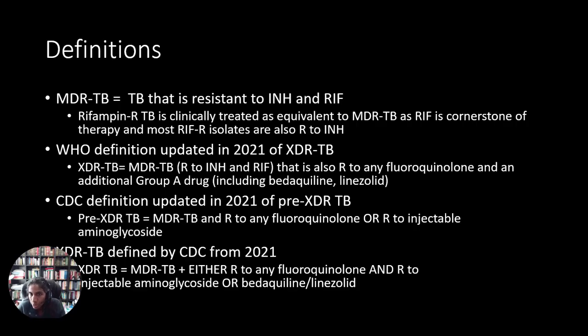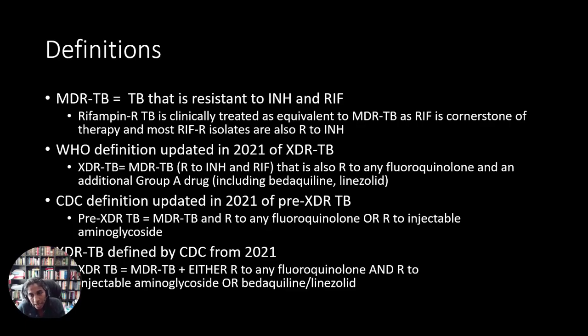The WHO updated in 2021 their definition of XDR-TB, or extremely drug-resistant TB. XDR-TB is multi-drug resistant TB, so TB that's already resistant to isoniazid and rifampin, that is also resistant to any fluoroquinolone and an additional group A drug, including bedaquiline or linezolid.